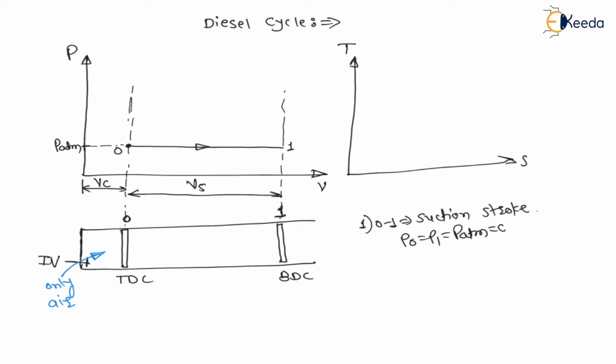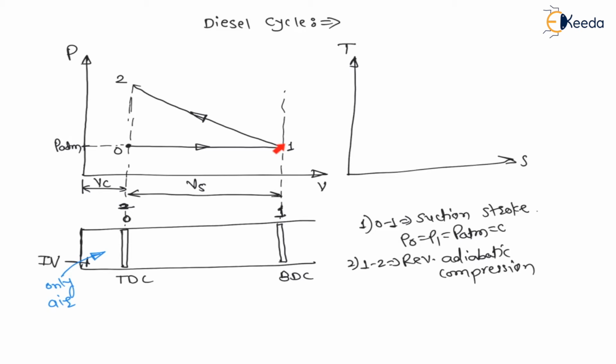From 1 to 2, the piston again moves from bottom dead center to top dead center very fast, and the inlet and exhaust valves are closed, therefore this is the compression stroke. The second process, 1 to 2, is reversible adiabatic compression, also called isentropic compression.